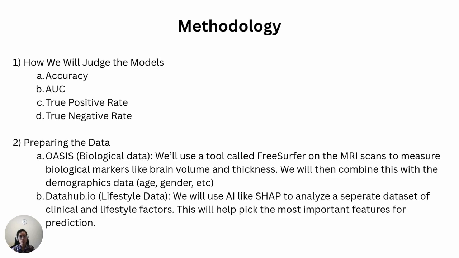So the first step is how we will judge the models. We will judge the models based on its accuracy, its AUC score, true positive rate, and true negative rate. Second step is preparing the data. For the OASIS data, we'll use a tool called FreeSurfer on the MRI scans to measure biological markers like brain volume and thickness, and then we will combine this with the demographics data. As for the second dataset, we will use AI like SHAP to analyze a separate dataset of clinical and lifestyle factors. This will help pick the most important features for prediction.